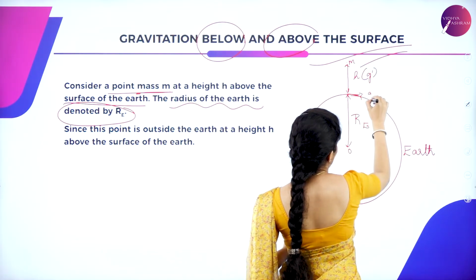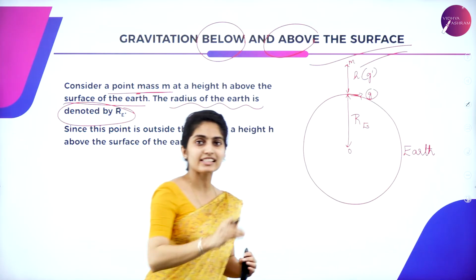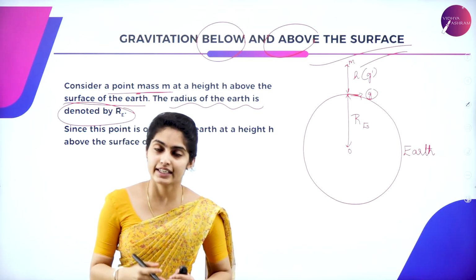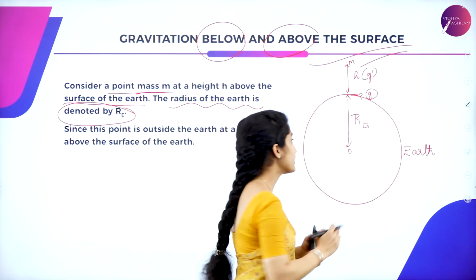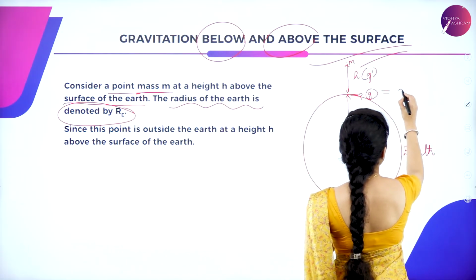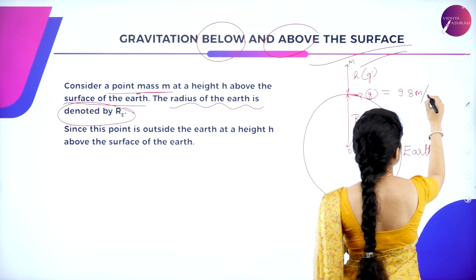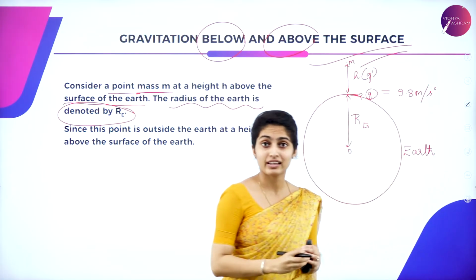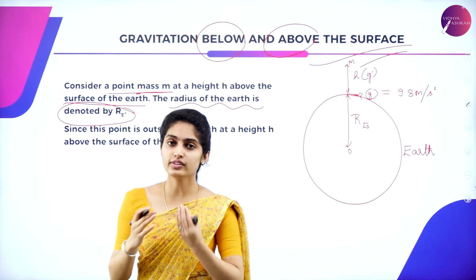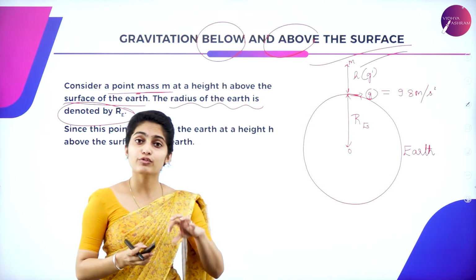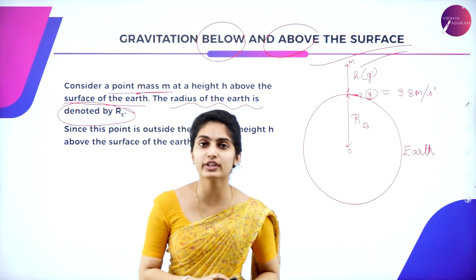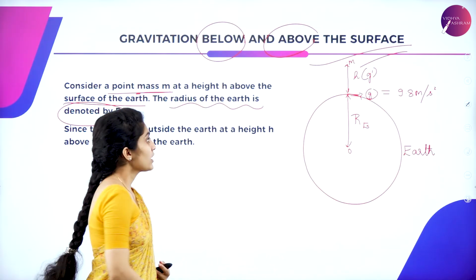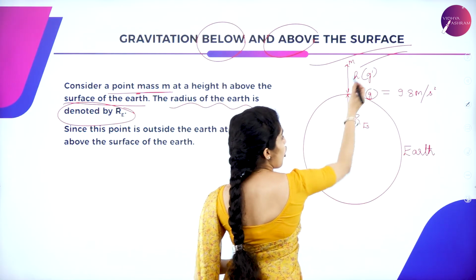Here we have our g. So what is this g and g dash here? Let g be acceleration due to gravity on the surface of the earth, and whose value is always 9.8 meter per second square. That is only on the surface of the earth. Now what are we checking? We are calculating below as well as above the earth what is the gravity. So it is g dash at height h.